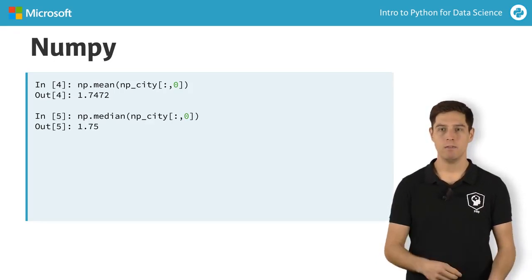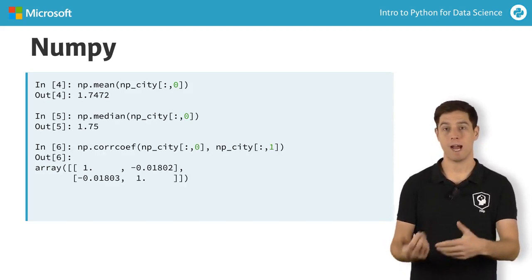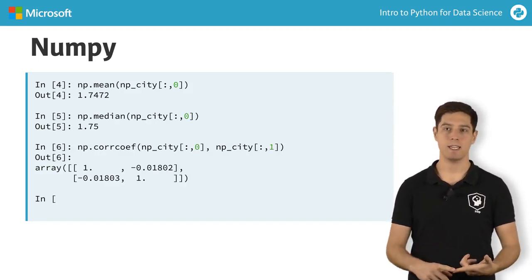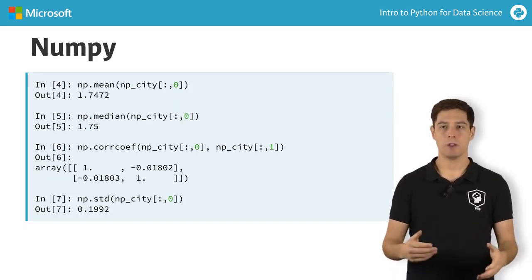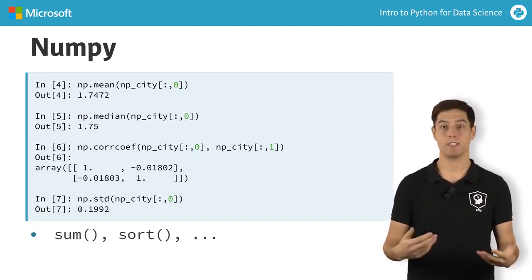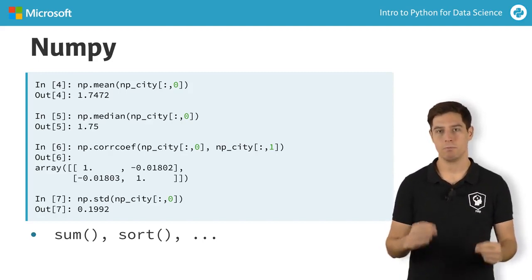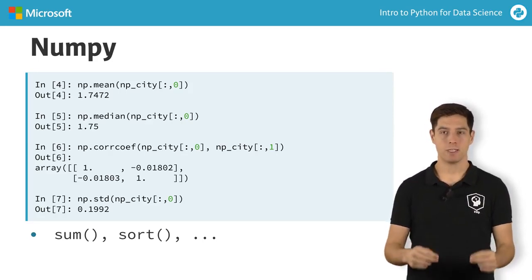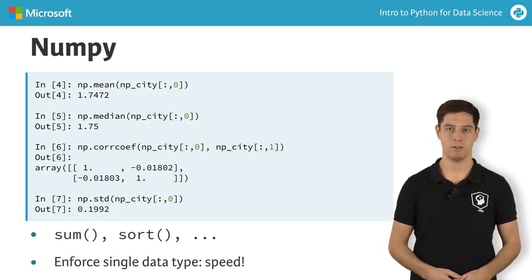Apart from mean and median, there's also other functions, like corrcoef to check if, for example, height and weight are correlated, and std for standard deviation. Numpy also features more basic functions, such as sum and sort, which also exist in the basic Python distribution. However, the big difference here is speed. Because Numpy enforces a single data type in an array, it can drastically speed up the calculations.